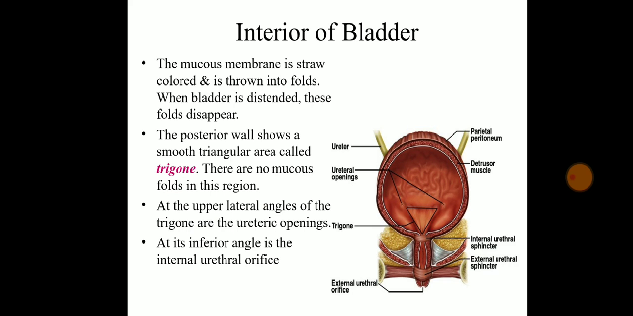Now, the inferior structure of the bladder. The mucous membrane is straw colored, or dark reddish in color, and is thrown into folds. When the bladder descends, these folds will disappear and it is going to be straight, without any fold.